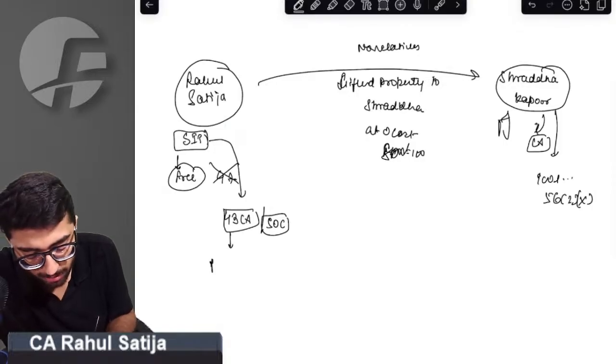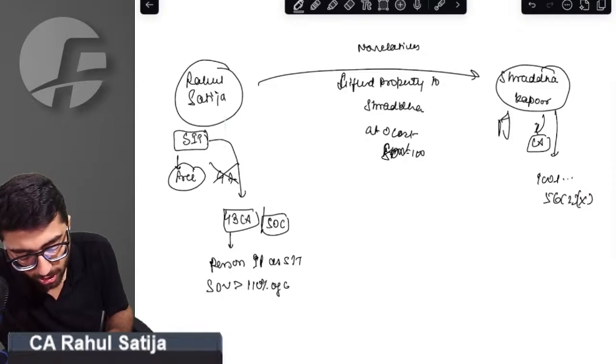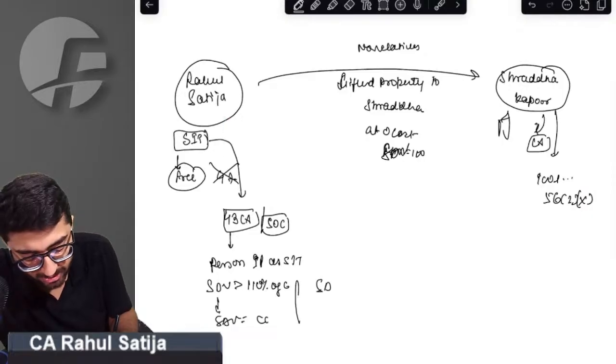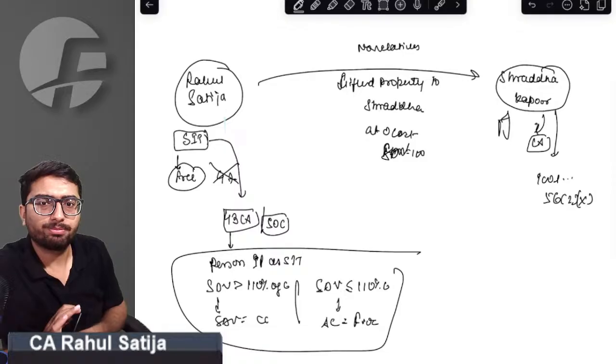It says if any person who has immovable property as stock in trade sells any property in which SDV exceeds 110% of consideration, in this case SDV will become the consideration, or if SDV is lesser than or equal to 110% of consideration, then the actual consideration will be the full value of consideration. That is how PGBP will be calculated.